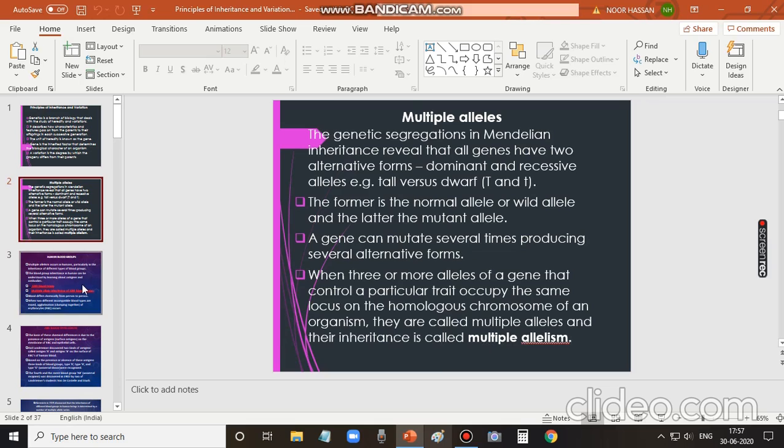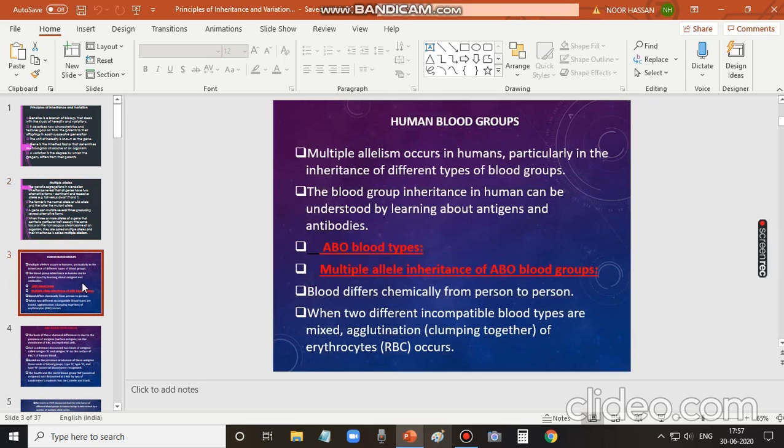Now we'll discuss the different types of human blood groups. The human blood group, also called the ABO blood group, is an example of multiple allelism. So multiple allelism occurs in humans, particularly in the inheritance of different types of blood groups. The blood group inheritance in humans can be understood by learning about antigens and antibodies.